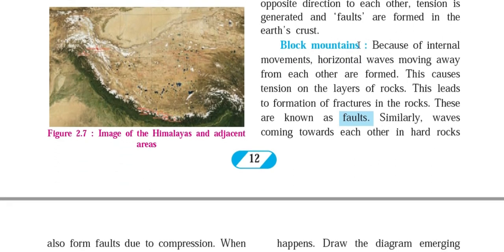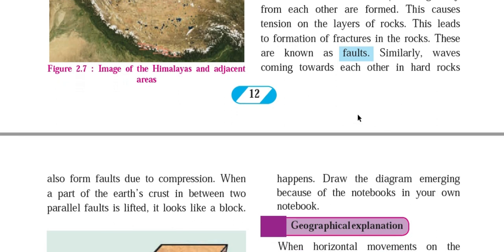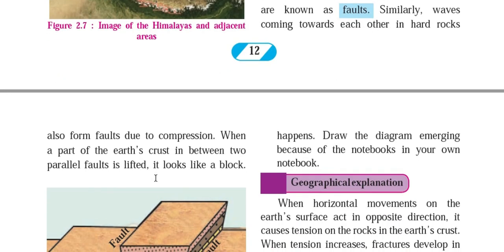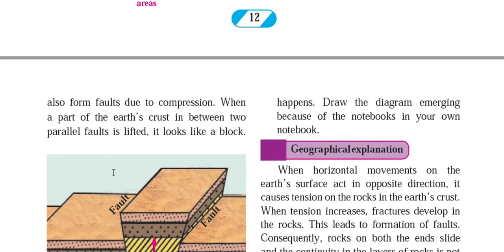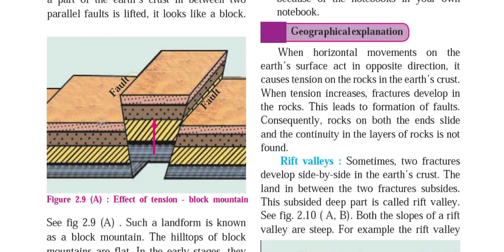Okay, so block mountains: because of the internal movement, horizontal waves moving away from each other are formed. This causes tension on layers of rock. This leads to the formation of fractures in the rock. These are known as faults. Similarly, waves coming towards each other in hard rocks also form faults due to compression. When a part of Earth's crust between two parallel faults is lifted up, then it looks like a block. Okay, so can you imagine this? There are two continental plates moving away from each other.